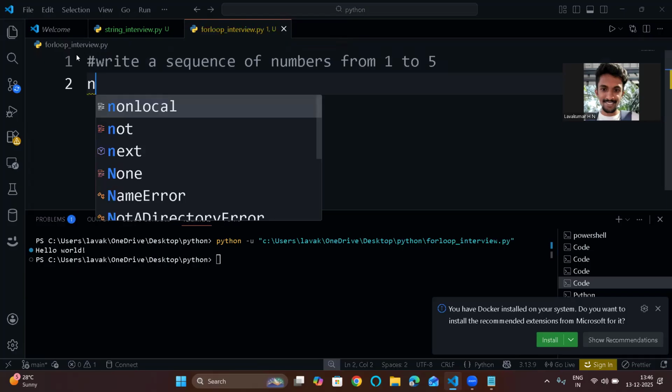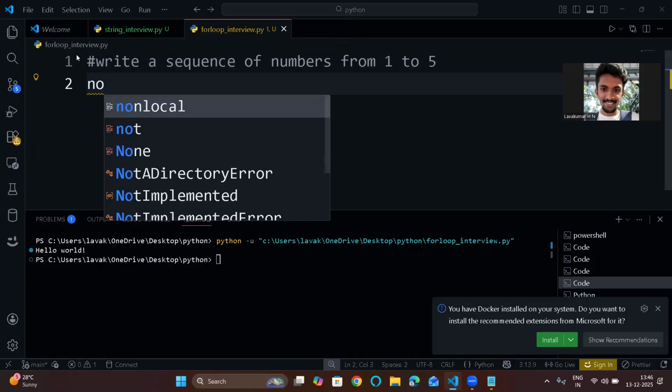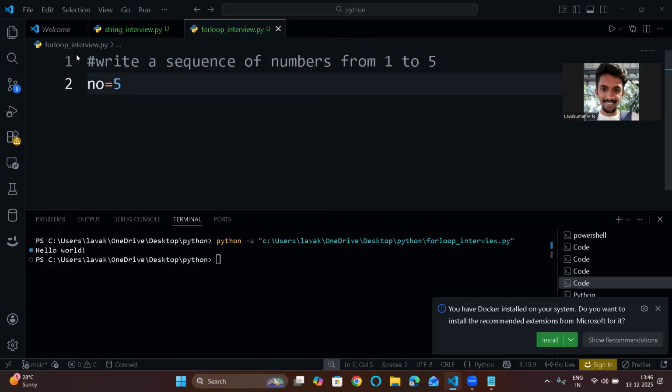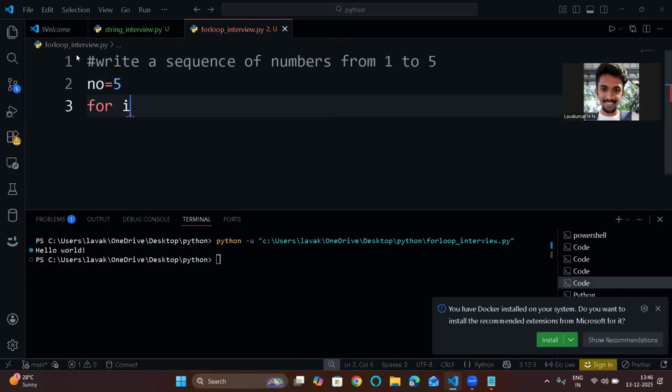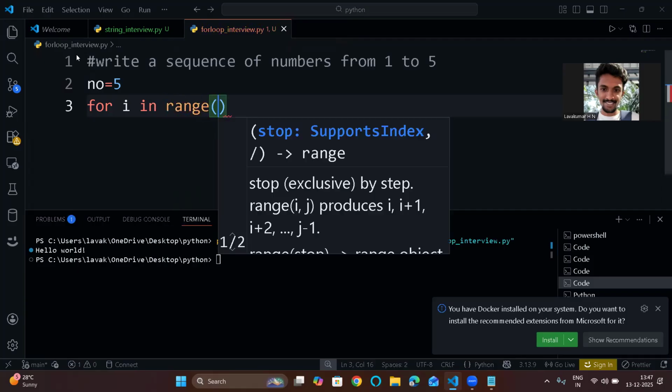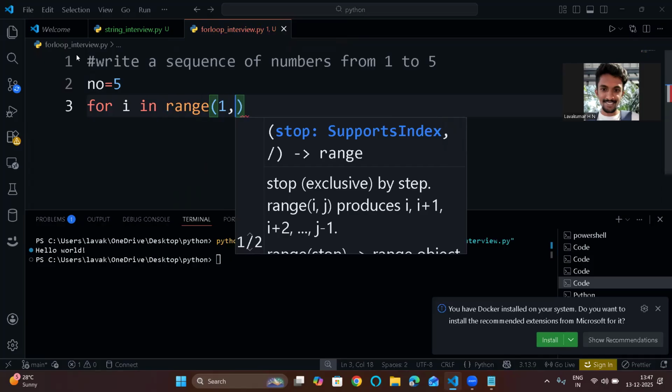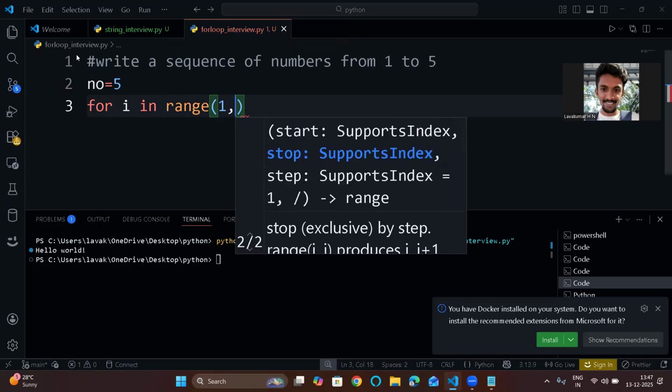First initialize a number equal to 5. They want from 1 to 5, so take a for loop, for i in, and use the range function. You need to start with 1, then till what iteration?